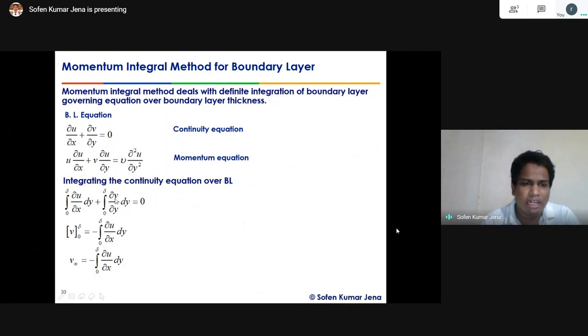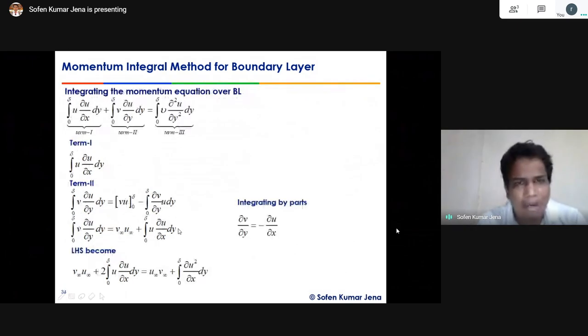The integration of del v gives v, from 0 to delta. What is the value of v at y equal to 0? Because of the no penetration condition, at y equal to 0, v equals 0, since it is a solid boundary. At the edge of the boundary layer, we assume that v equals v infinity, so when y is equal to delta, v is equal to v infinity. So what we get from this equation is v infinity equals minus the integral from 0 to delta of del u by del x dy. Now let's integrate the momentum equation for the boundary layer over a flat plate.